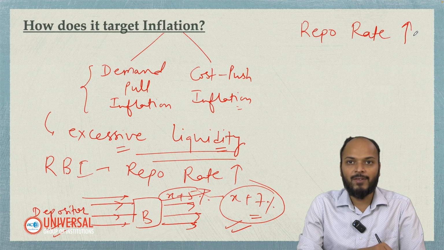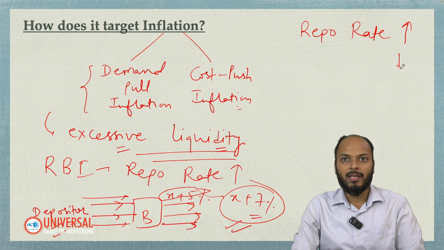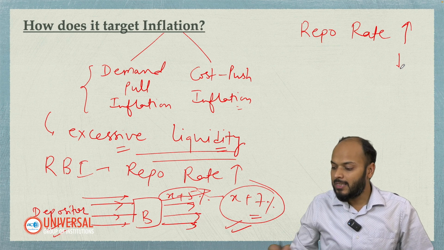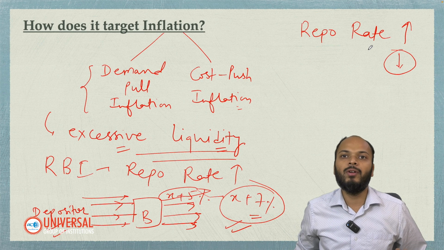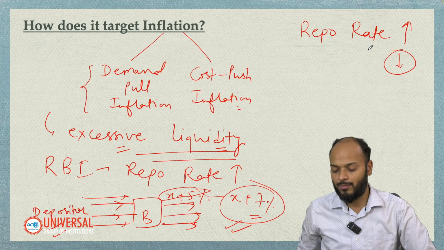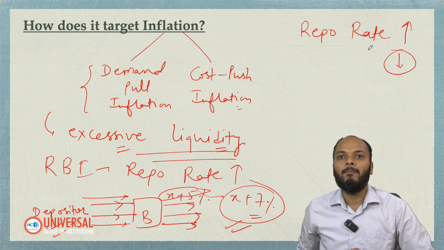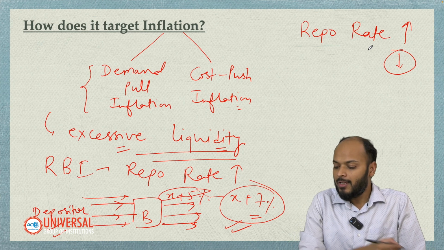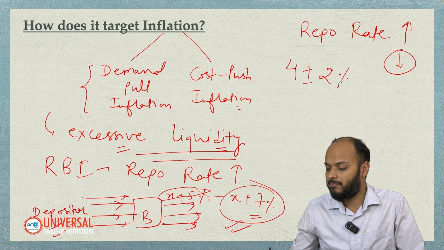and vice versa is also true. When there is less inflation in the economy, then RBI will lower the repo rate. In this meeting of the MPC, what they have decided is to lower the repo rate. The reason being, right now inflation is under control. Now you should know what target has been given to the MPC by the Government of India. They have to keep inflation in a certain range. That range is 4 plus minus 2%.